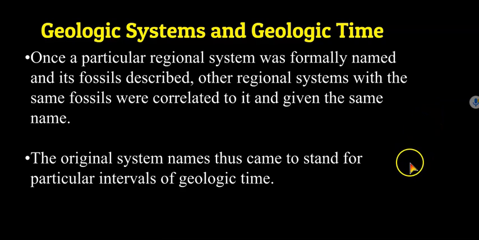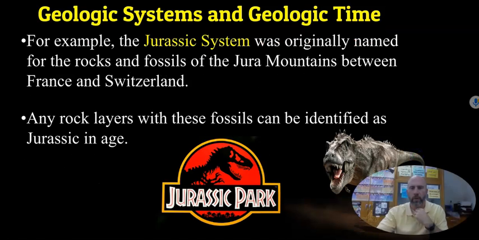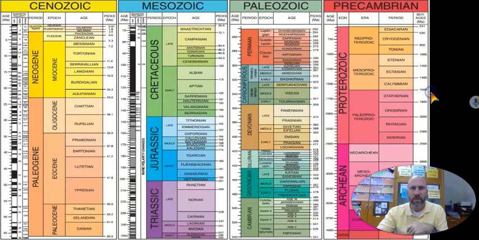Okay? So once a particular regional system was named, all these fossils got correlated and grouped together into the same name. So, for example, the Jurassic system was named for the rocks and fossils that were found in the Jura Mountains between France and Switzerland. So any rock layers with those fossils are identified as being Jurassic in age.